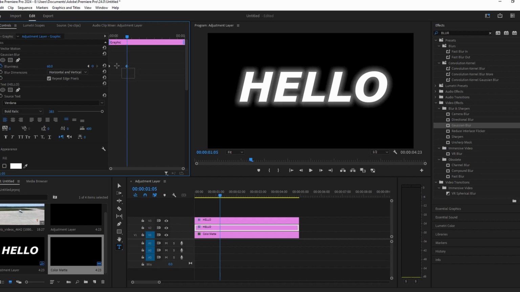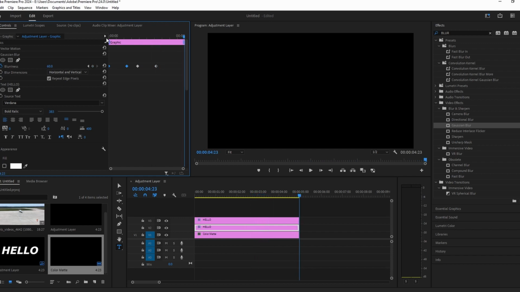Copy the keyframes by pressing Ctrl C, move forward a bit and paste them by pressing Ctrl V. Repeat this process to create a pulsing glow effect. You can continue moving forward and pasting keyframes as desired, adjusting the glowing intensity over time.